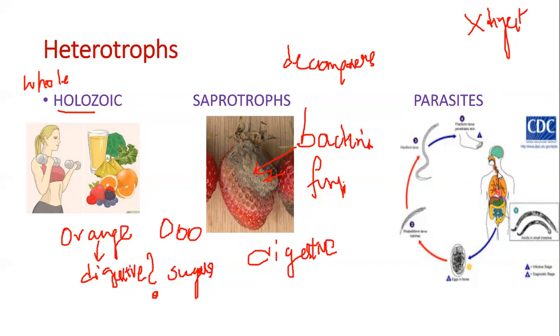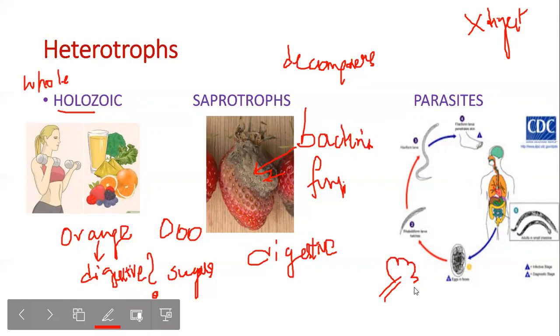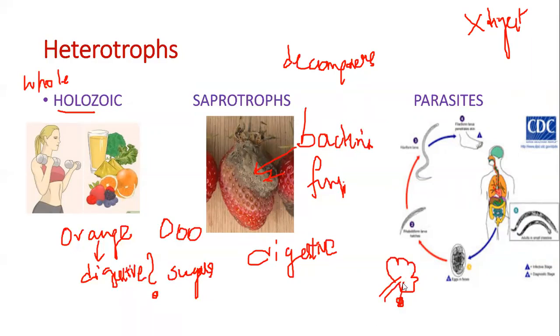For example, imagine this is your hand and a parasite is stuck to it. The blood in the hand acts as food for this parasite. The parasite doesn't kill the host, but it causes real harm because you don't want something sucking on your blood. In the stomach, you can see things like tapeworms and roundworms. They are also parasites. Parasites cannot digest food inside or outside, so they depend on the host for their digestion.